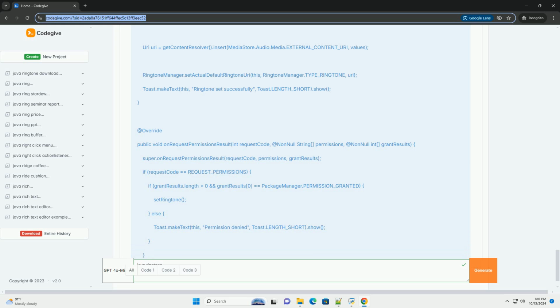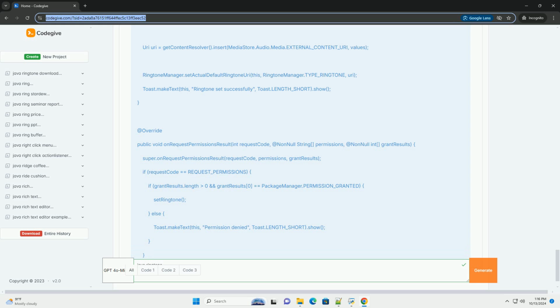Step 2, add permissions. To set a ringtone, you need to request the appropriate permissions. Open your AndroidManifest.xml file and add the following permissions. Starting from Android 6.0, API level 23, you will also need to request permissions at runtime.